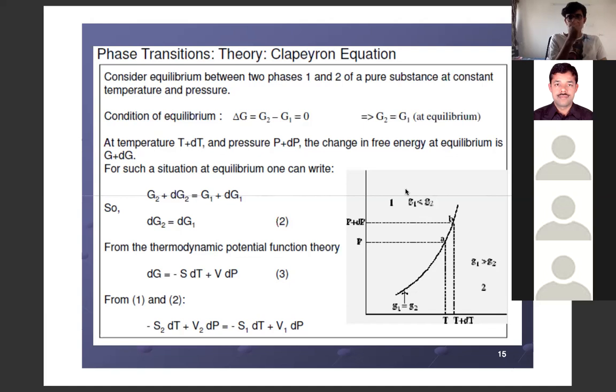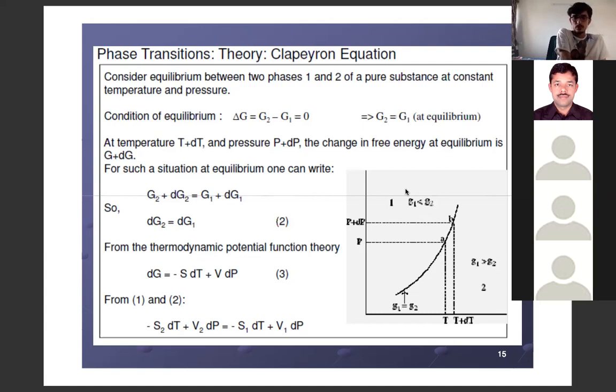Why is the Gibbs free energy value the same at all temperatures and pressures? Actually, this is the condition of equilibrium. You might have studied equilibrium conditions. So this is a condition of equilibrium wherein 1 is representing one phase and 2 is representing another phase.